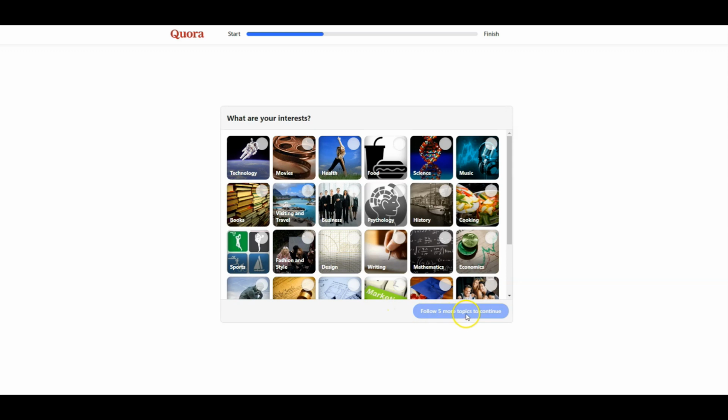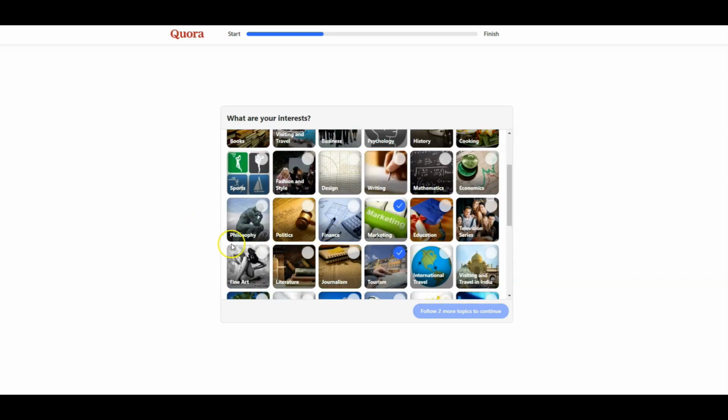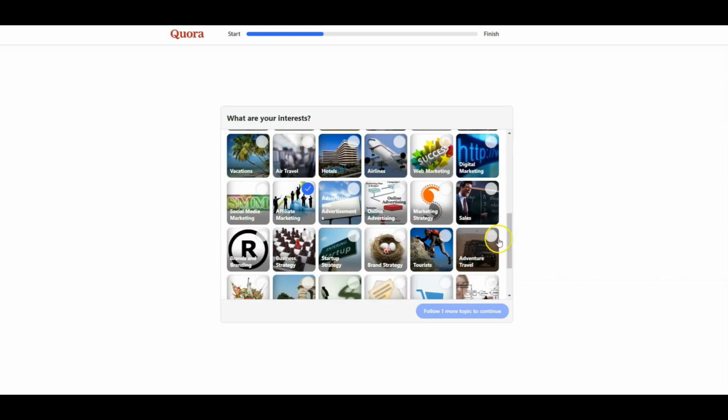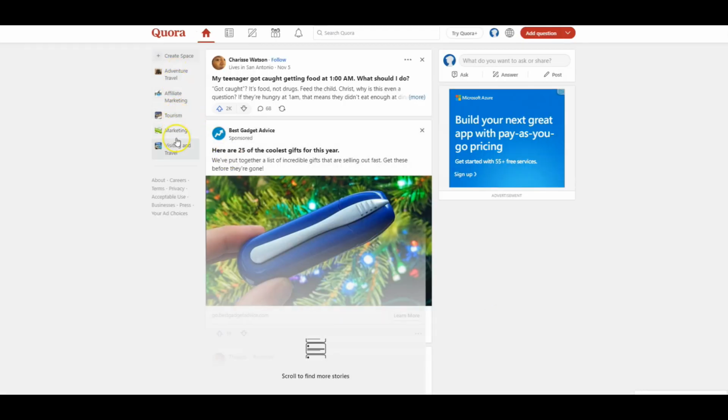Then we need to pick topics. I recommend you pick the topics in the niche that you want to promote. This is the first signal to Quora about our account. I will pick 5: visiting and travel, marketing, tourism, affiliate marketing, and adventure travel. Then I click next. You can see at the left the topics that I picked.